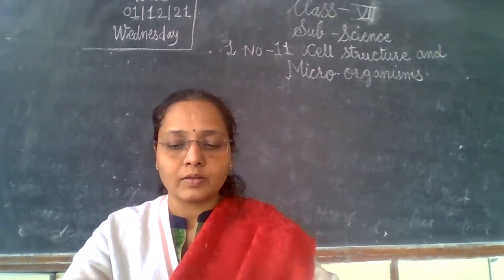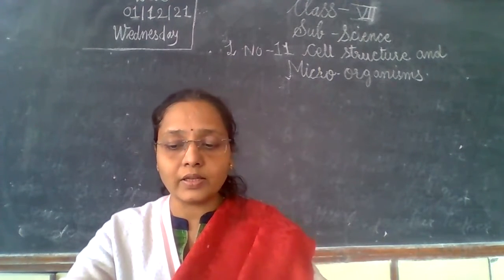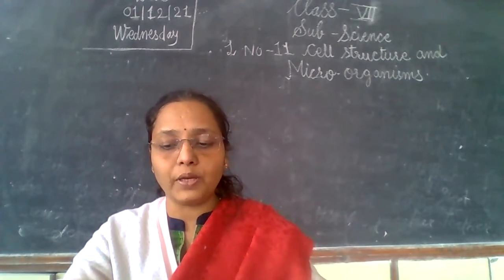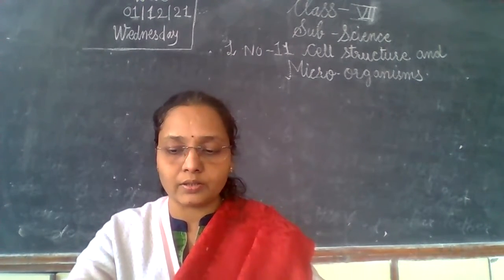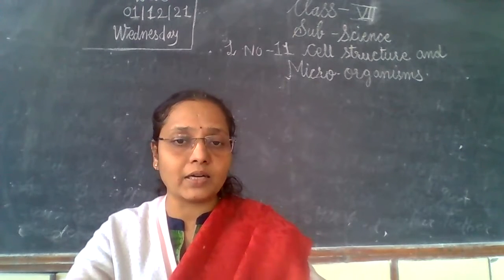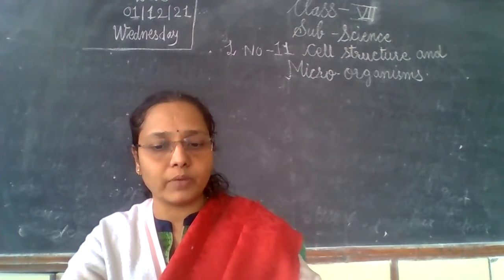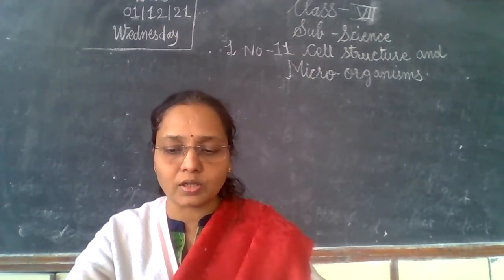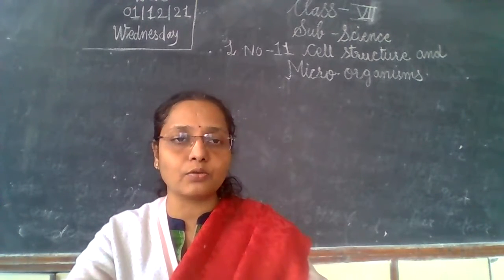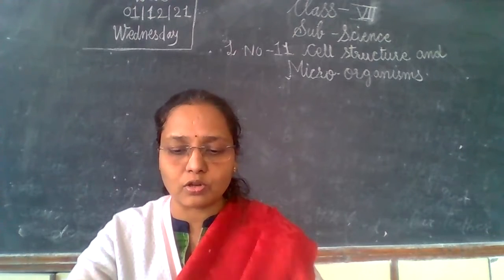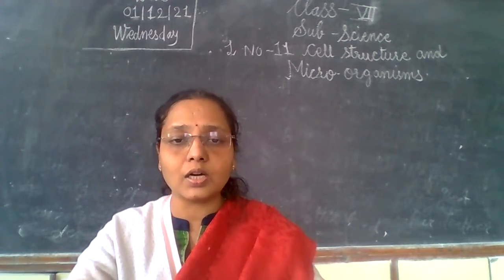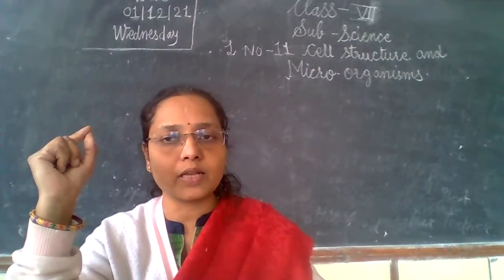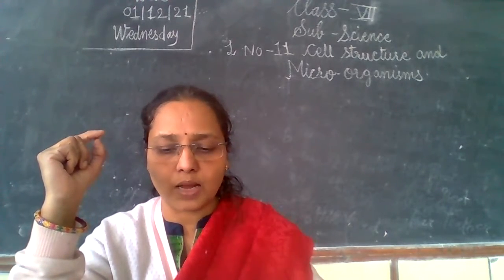Then another thing is, if you observe the roots of the pea, bean and fenugreek plants. Fenugreek means methi plant. Now you can get a lot of methi plants in the market. Observe the roots of this pea plant, or bean plant, or fenugreek. You see root nodules, small bulgy swellings present on the roots of these plants.